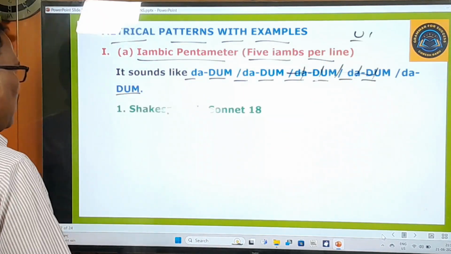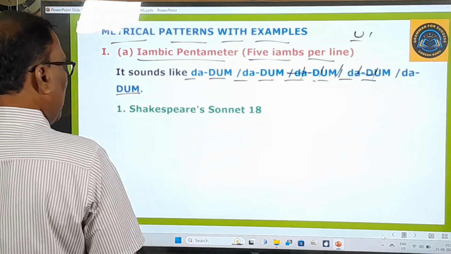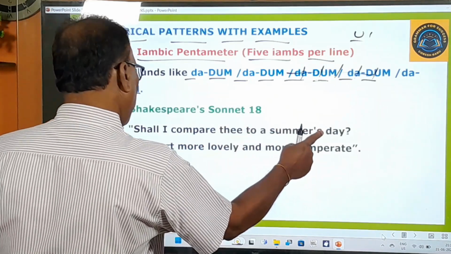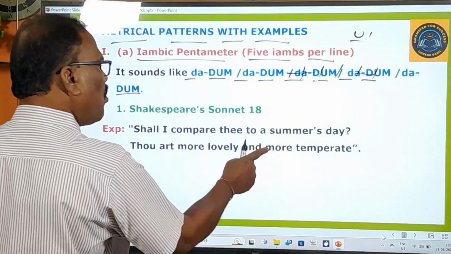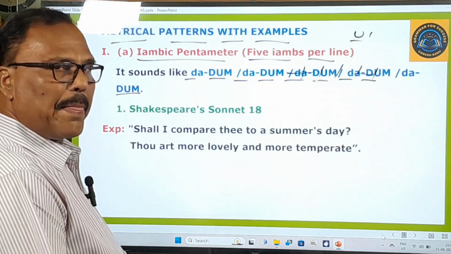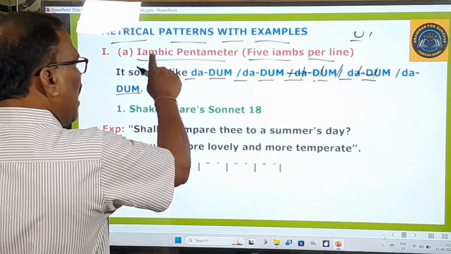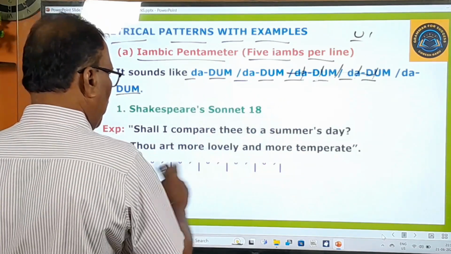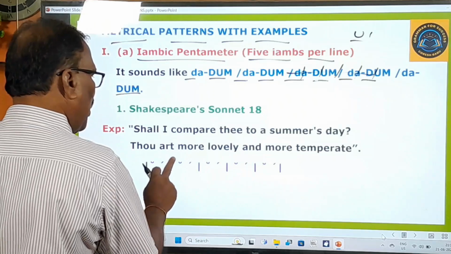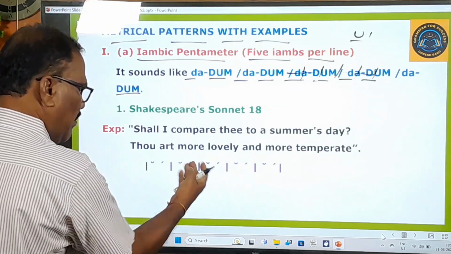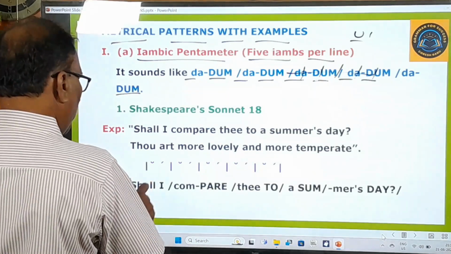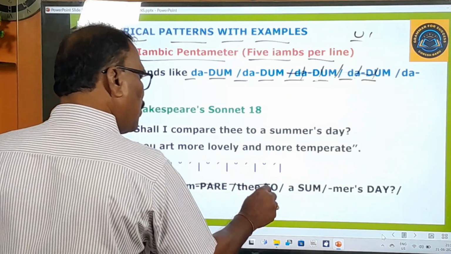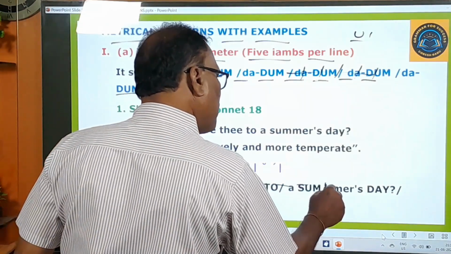Let me give you one example. Shakespeare's Sonnet 18: "Shall I compare thee to a summer's day? Thou art more lovely and more temperate." These are the two lines written in iambic pentameter. 5 feet will be there: 1, 2, 3, 4, 5. Da-dhum, da-dhum, da-dhum, da-dhum, something like that. This is iambic pentameter. Shall I compare thee to a summer's day?